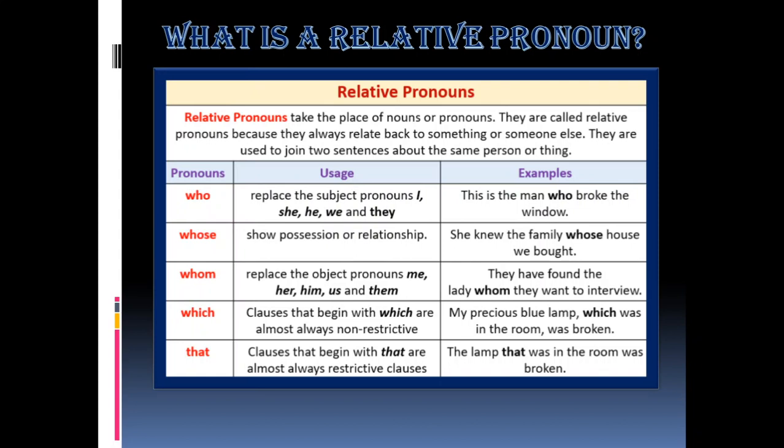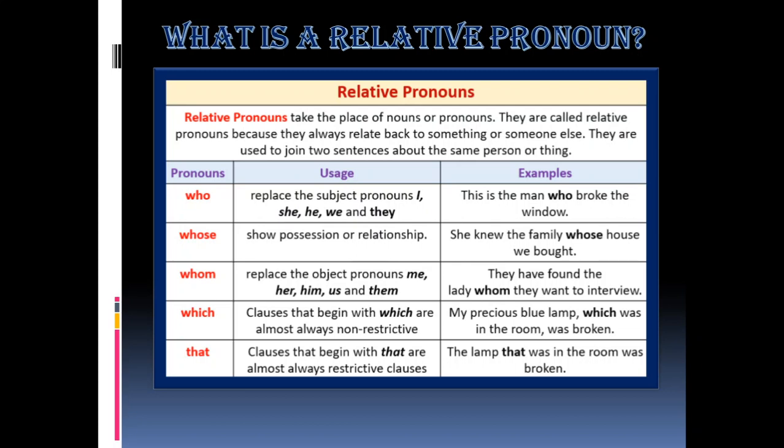What is a relative pronoun? What is the need of learning relative pronouns? Relative pronouns take the place of nouns or pronouns. They are called relative pronouns because they always relate back to something or someone else. They are used to join two sentences about the same person or thing. Is it clear? We use relative pronouns so that we can frame a relative clause.